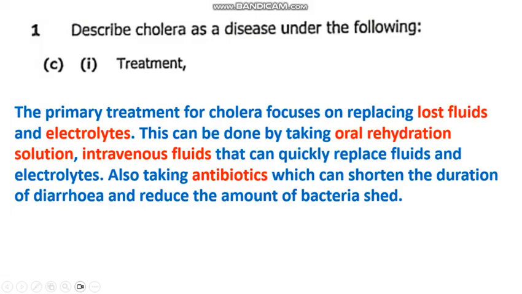So that's why if you see that a person is suffering from cholera, they tend to lose a lot of water because of the diarrhea that they have. So in order to maintain the blood fluids in the body, people are encouraged to take oral rehydration solution, so that they replace the fluids and the electrolytes that have been lost from the body. So this is how we can answer our question 1, C1.